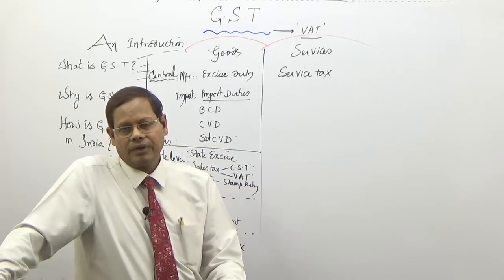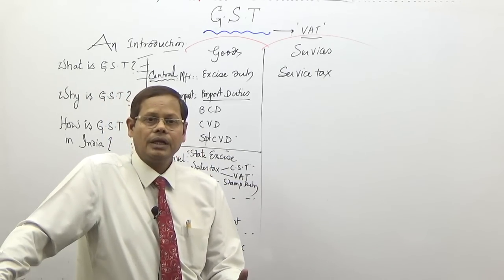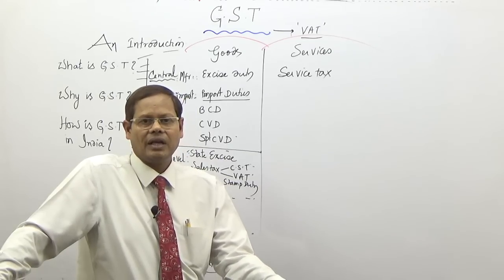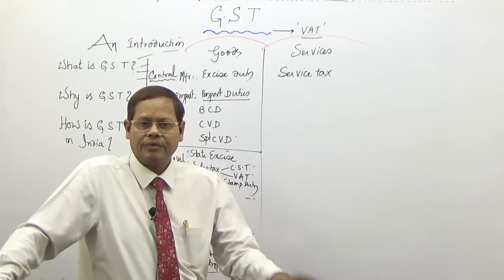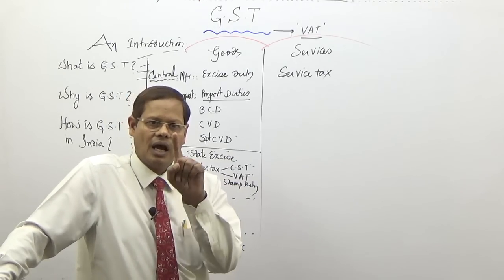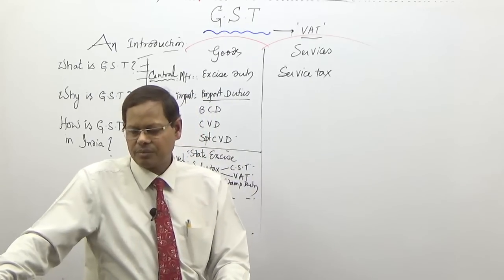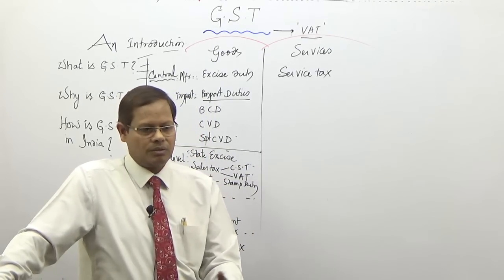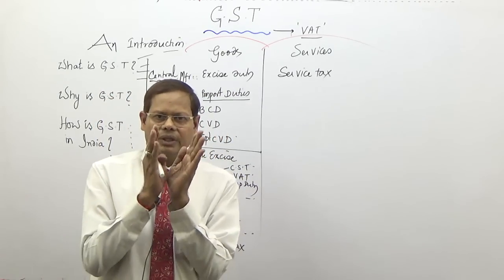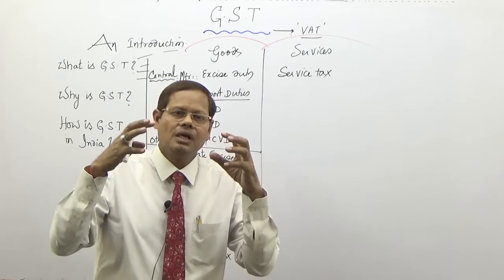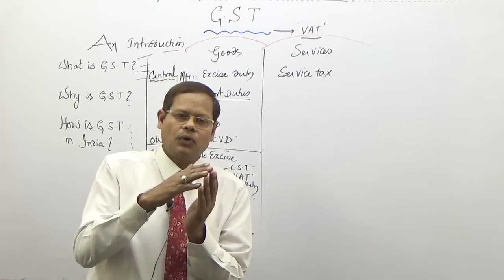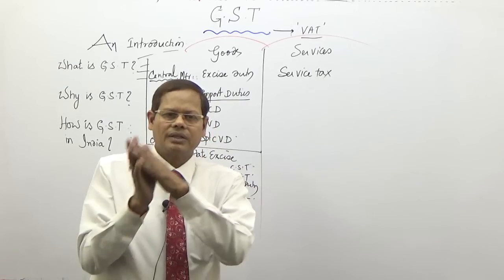In 2002 we made service tax a little bit value added tax, and finally in 2004 we integrated both goods and services, manufactured goods and services, and made a common input tax credit scheme called the CENVAT credit scheme. By virtue of that, service tax also became value added tax. Though these are two different taxes, credit flow from one to the other is allowed, because both are central taxes.